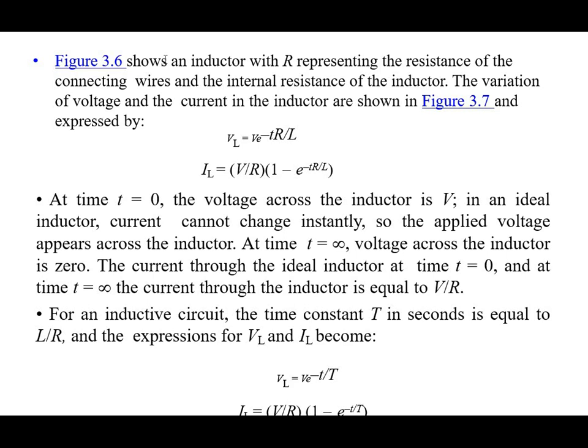Mathematically it is expressed by VL is equal to V e raised to minus t R divided by L, where L by R is the value of tau.